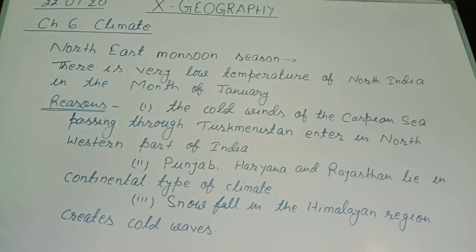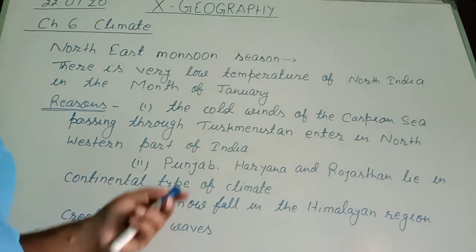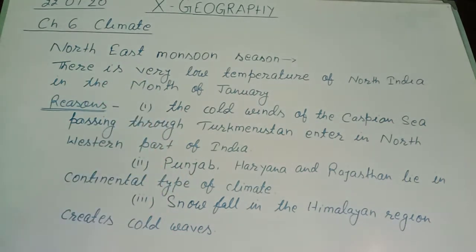As we observed above, in the month of January, the temperature of North India remains very less. So an extreme cold season is found in North India in the month of January. So what are the reasons for this much less temperature in North India?